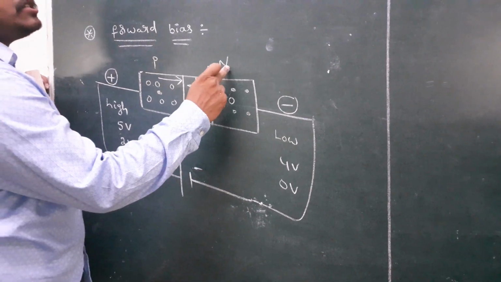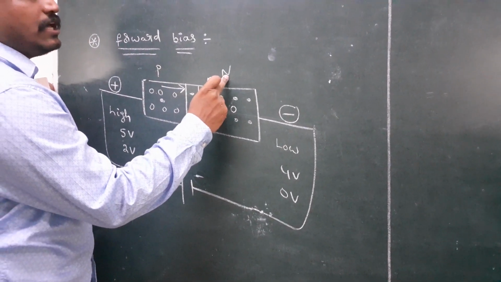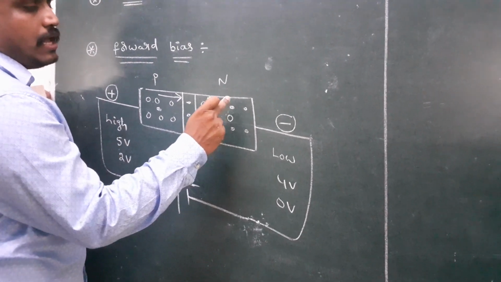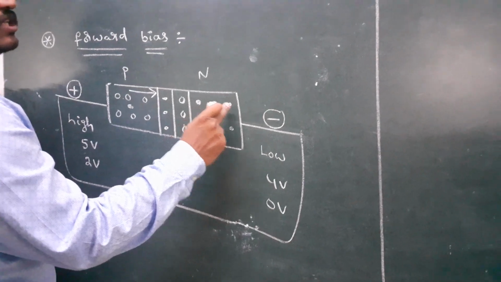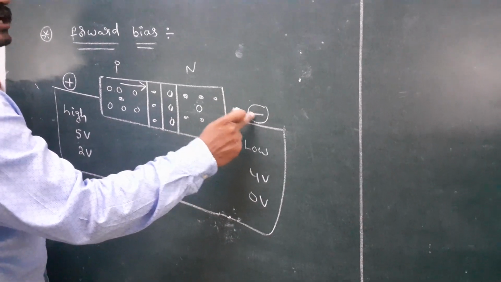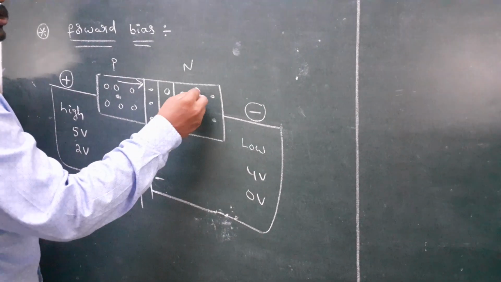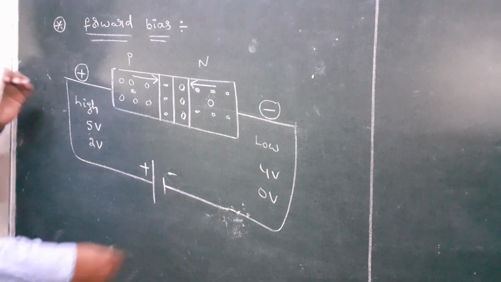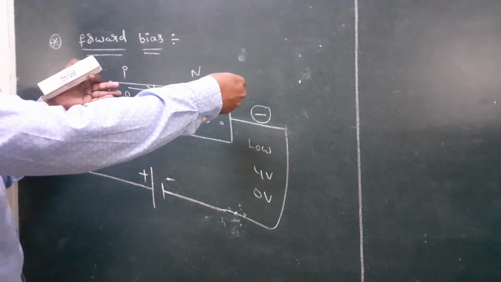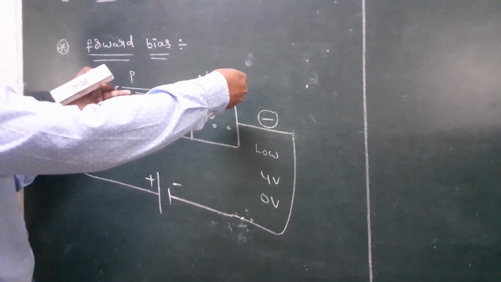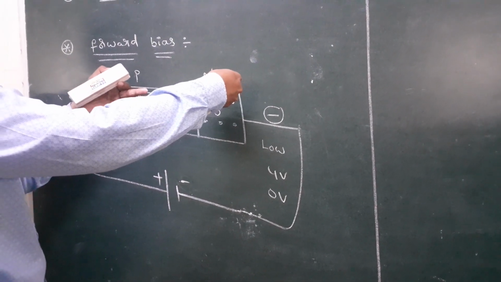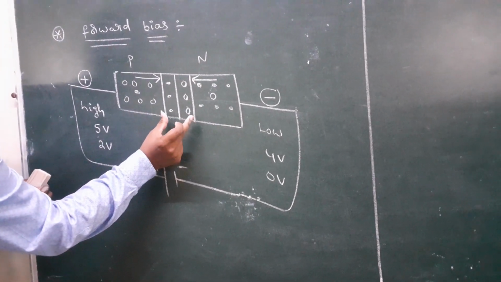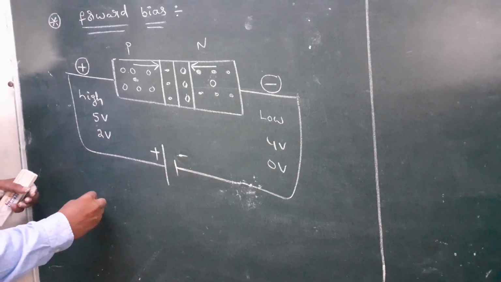In the N region, majority charge carriers are electrons. Electrons have a negative charge, so the negative terminal of the battery repels the electrons, so electrons also move towards the junction. That means both majority carriers move towards the junction. That's why the width of the depletion layer decreases.